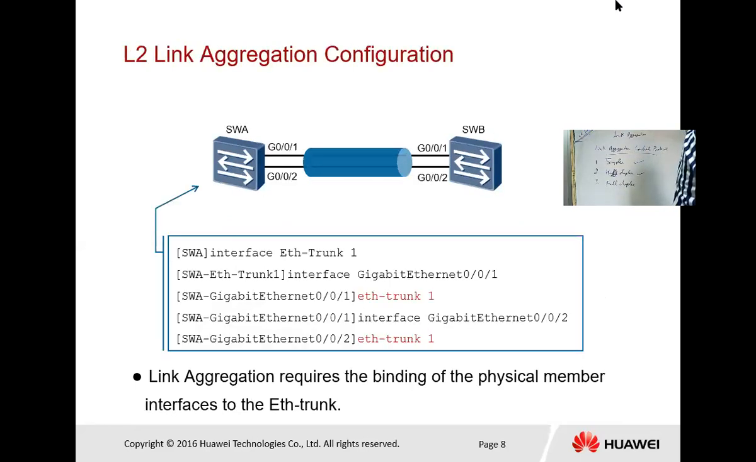Next we have the L2 link aggregation configuration part. Configuration part means we are talking about the practical part. So next we move to the configuration part. Suppose there are only two ports, as shown in the diagram, between switch A and switch B. First we have to type the command interface ethernet trunk1.